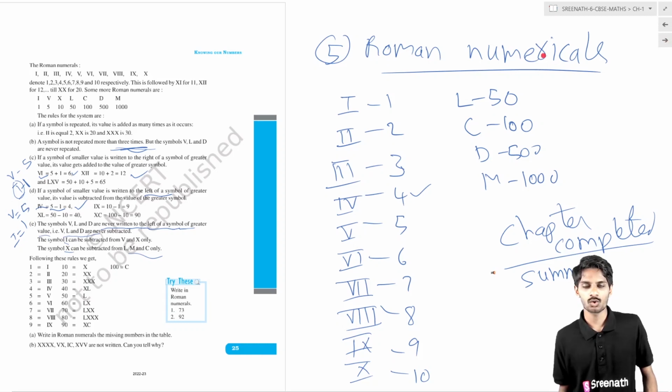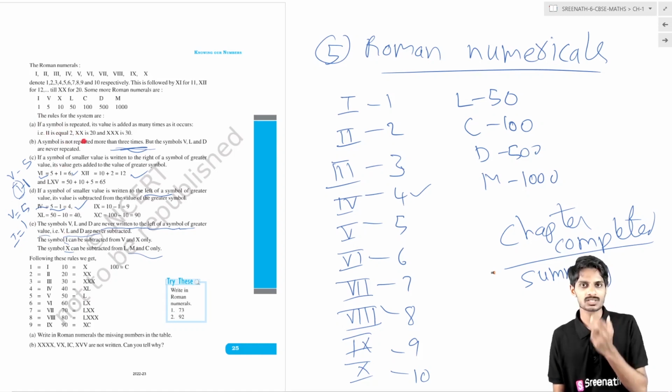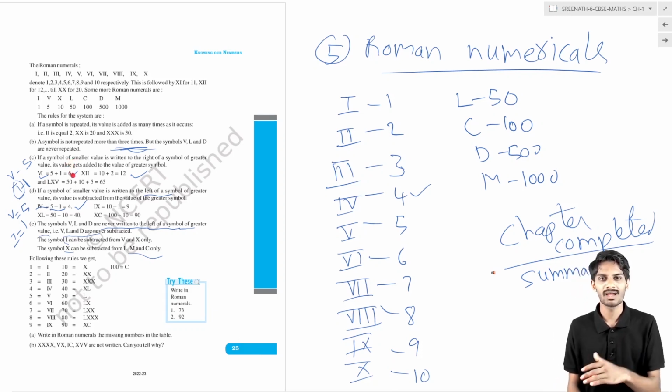The fifth topic is the Roman numerals. This is 1, this is 2, this is 3, this is 4, 5, 6, 7, 8, 9, 10, like this. L represents 50, C represents 100, D represents 500, M represents 1000. So there are 5 rules you have to follow. The first rule is if any number is repeated, its value is added. The second rule is no number is repeated more than 3 times. The number can be repeated only 3 times. The third rule is if any smaller number is written to the right side of the larger number, its value is added.